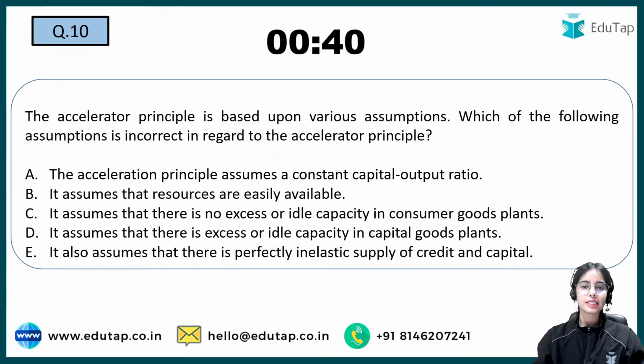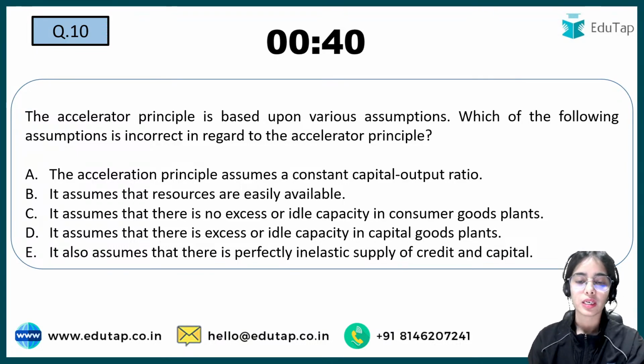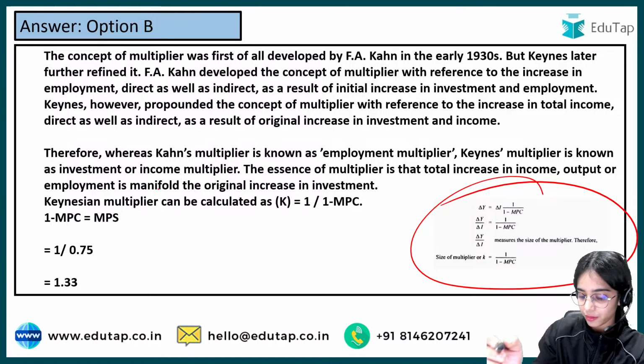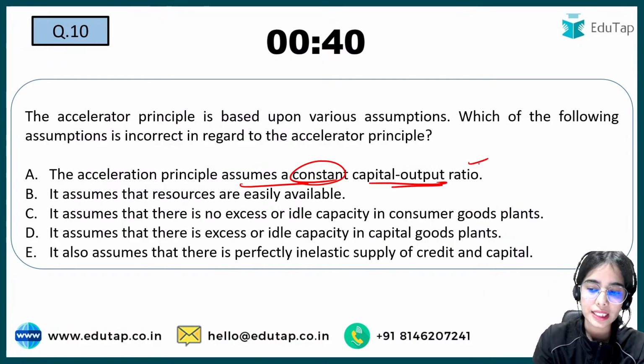Okay, so this is the last question. Try to answer this question now: the accelerator principle is based upon various assumptions, and you have to tell which of the following assumptions is incorrect in regard to the accelerator principle. Okay, so the accelerator principle, the main idea is to know the assumptions of a theory. Okay, so try to read this. The accelerator principle assumes a constant capital output ratio, so that is correct.